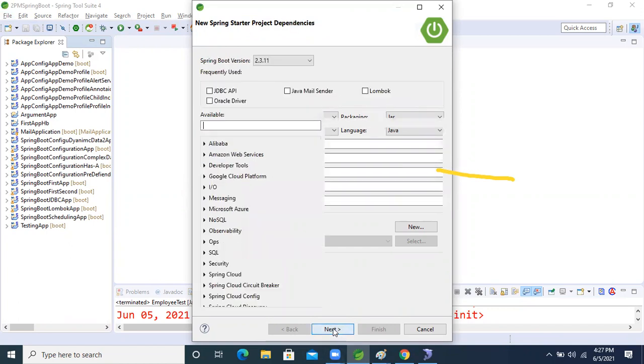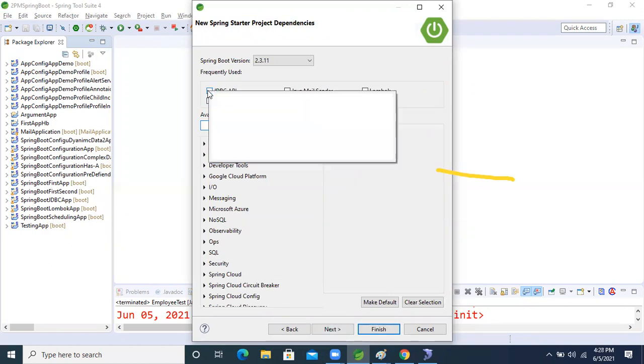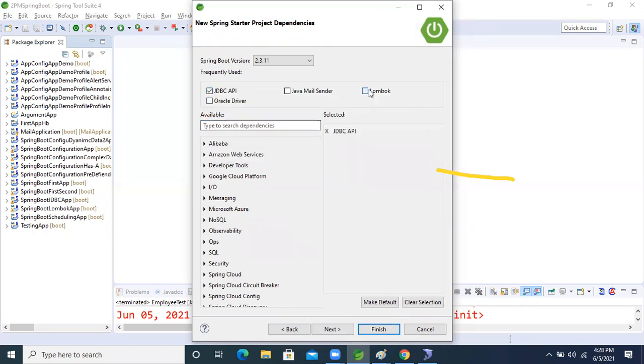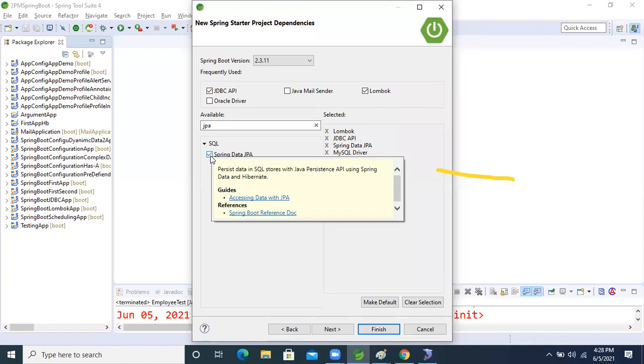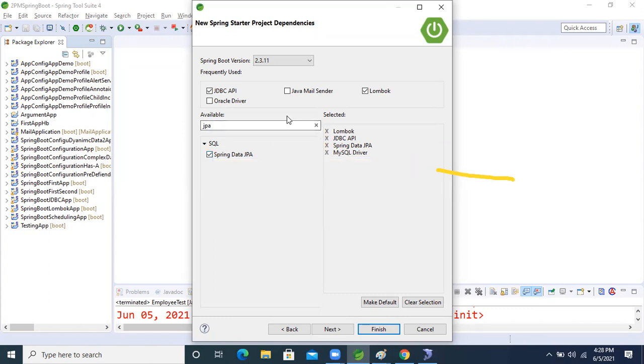Next, I'm going to take Lombok, MySQL driver, and another one is Spring Data JPA. How many dependencies am I taking now, guys? Four. This one, JDBC API, is no need. Okay.